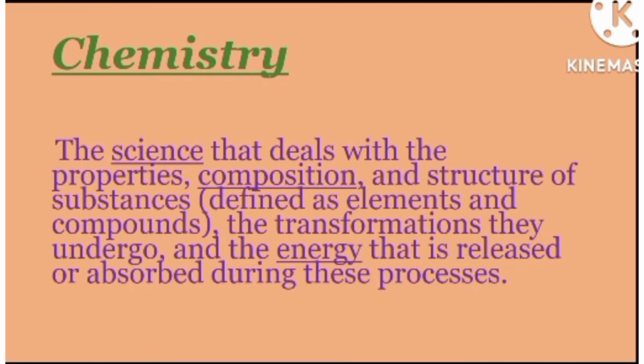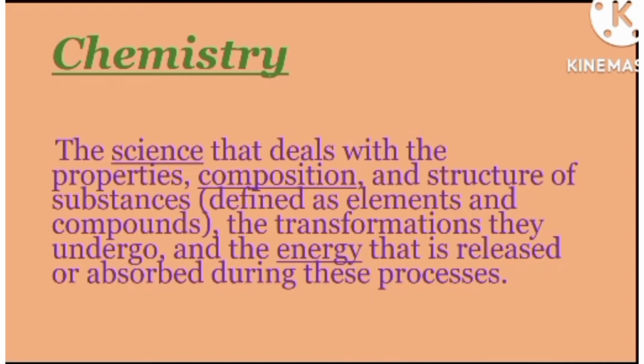If I talk about composition, then composition means what type of components our matter is made up of. For example, if I talk about metal, I can say that it consists of electrons. That is its composition. For example, what is the composition of glass? Glass is made up of sodium and silicate solutions. So composition means what types of components are merged together to form a matter.